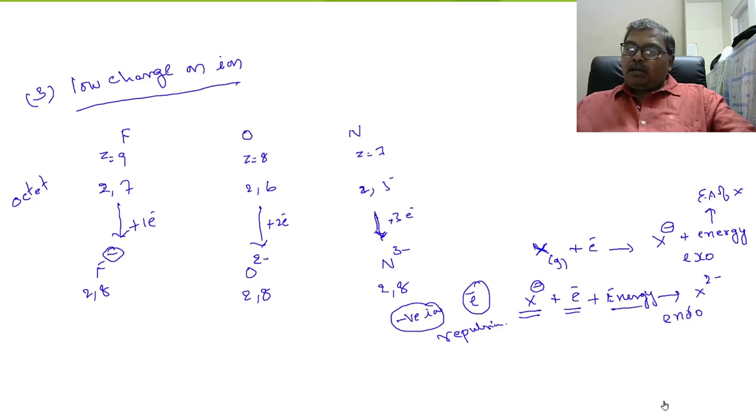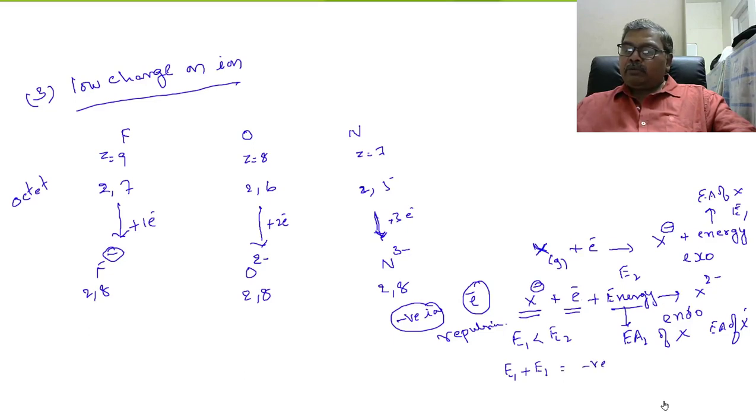Now, this is called second electron affinity of X, or electron affinity of X minus. Say this is E1 and this is E2. Generally, E1 will be less than E2, and if you add E1 plus E2, energy will be negative.